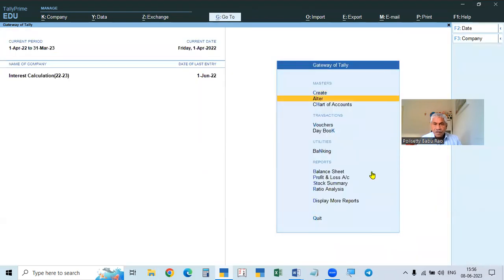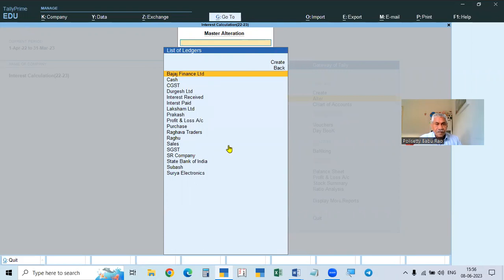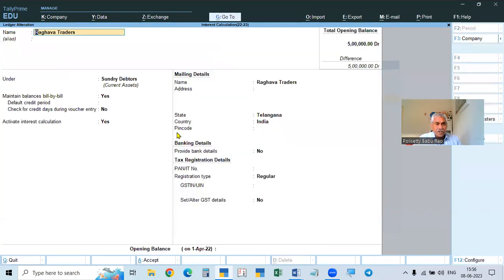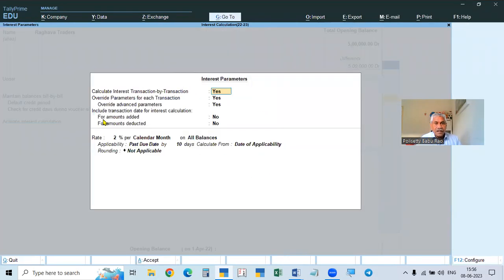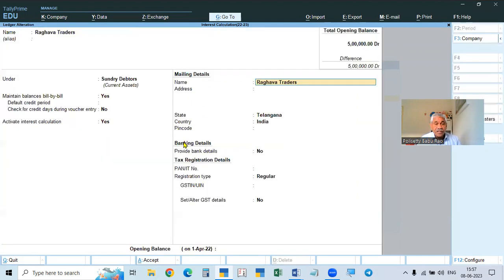Here, alter, ledger, Raghava Traders. If you give this here: calendar month, past due days by 10 days, date of applicability. Date of applicability, that is making applicability 10 days, means you have to take June 11th.